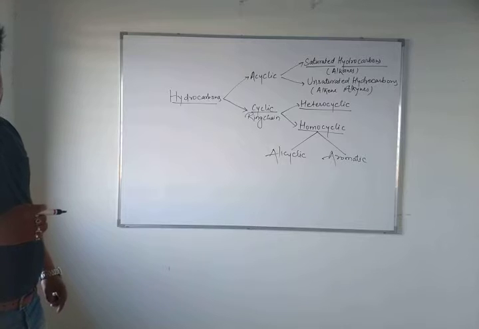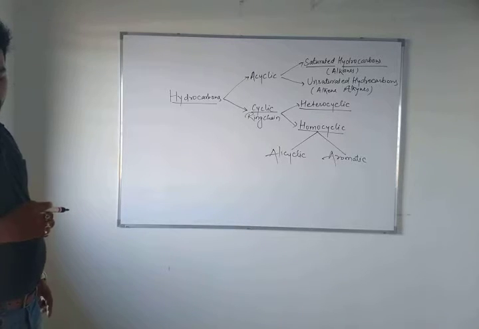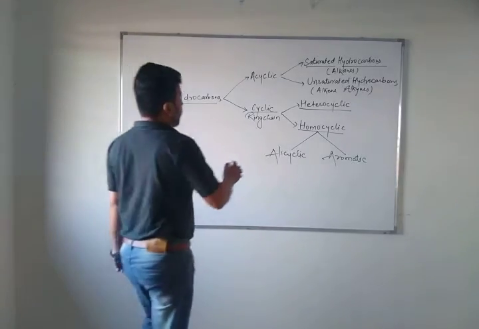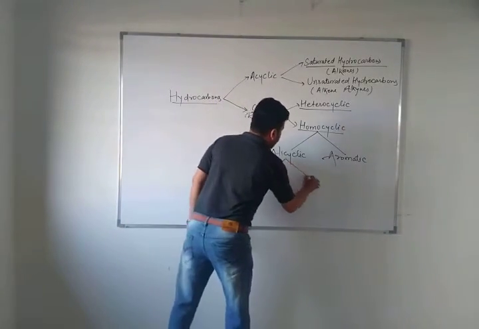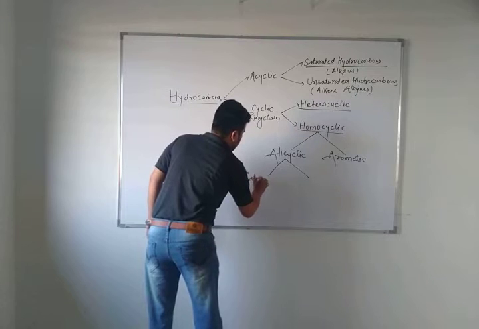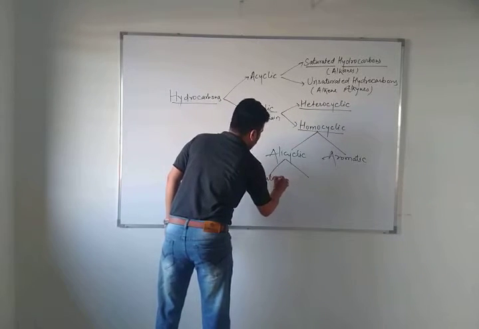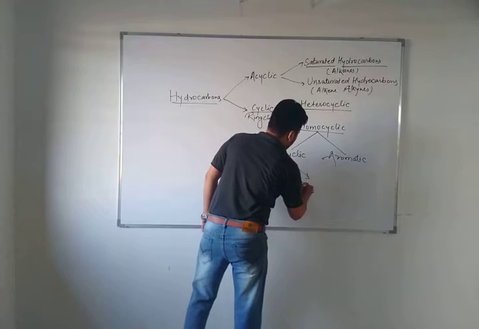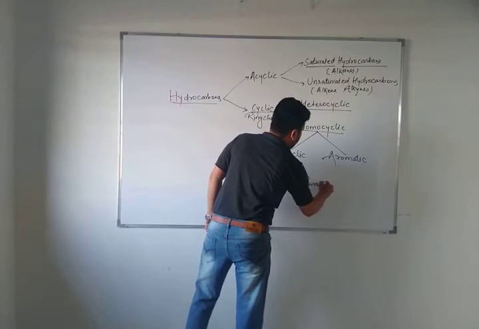Alicyclic is saturated and unsaturated, meaning saturated alicyclic compounds and unsaturated alicyclic compounds. Now you will ask, sir, what are saturated and unsaturated?